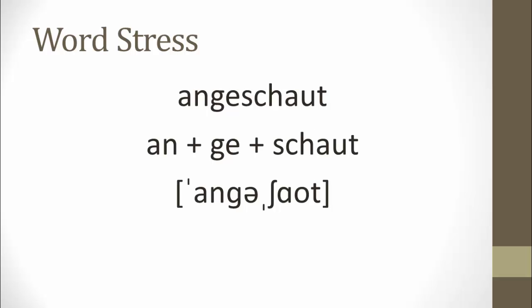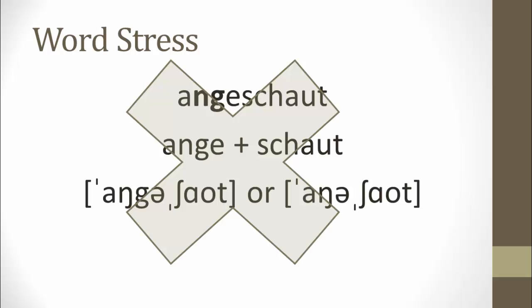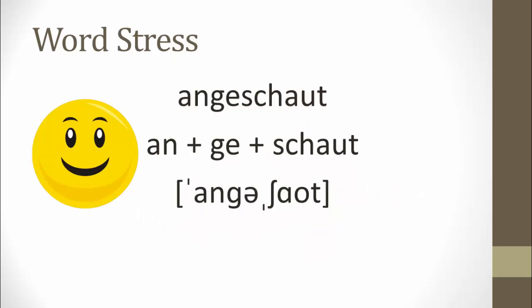So when we see this word, angeschaut, we look at the angeschaut as three separate parts, not angeschaut. So even though the ng can make the ng sound when we see it as part of a single unit, this is not that. We have to look at each part separately. Angeschaut.